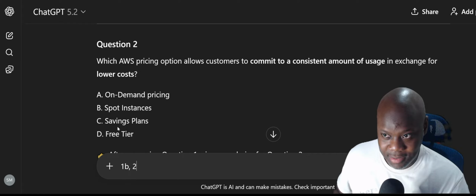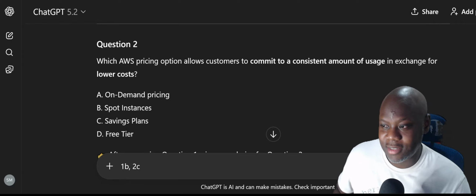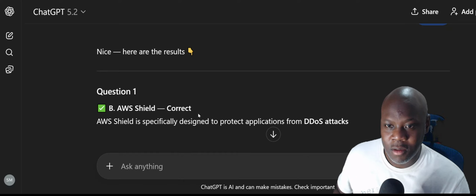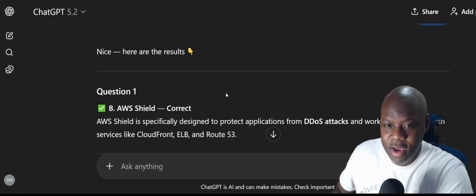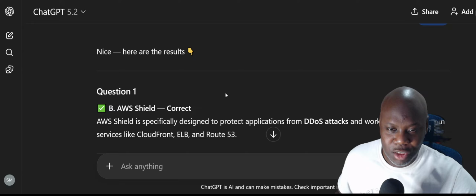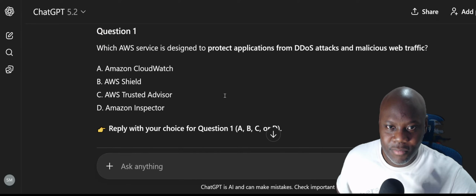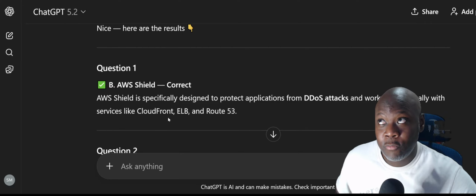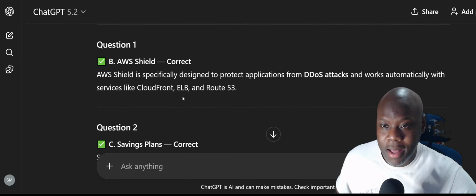Savings plans? No, I feel like it should be savings plan. All right, let's see. Did we get anyone right? Number 1 was correct. AWS Shield. What was the name of it? AWS Shield. Shield is specifically designed to protect applications from DDoS attacks and work automatically with services like CloudFront, Elastic Load Balancers, and Route 53.